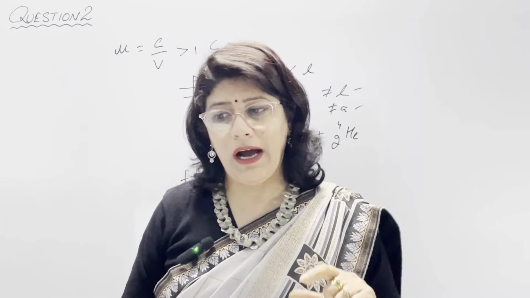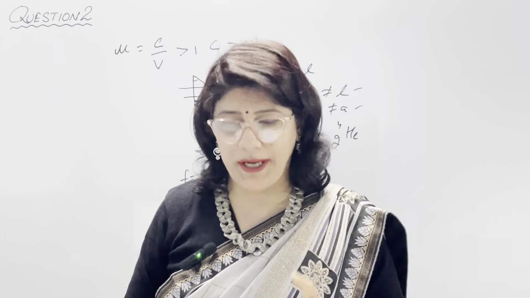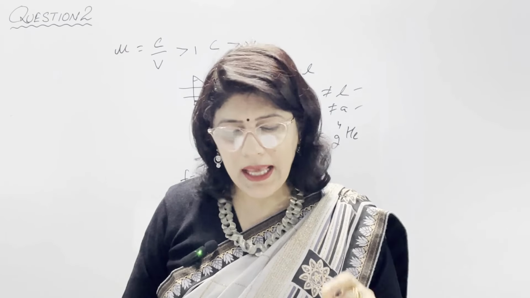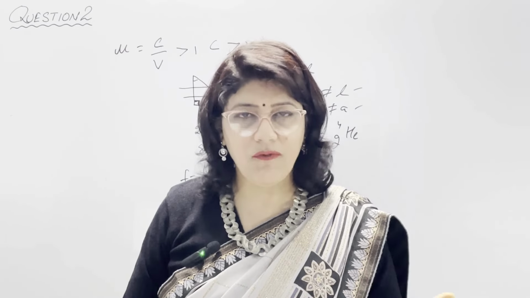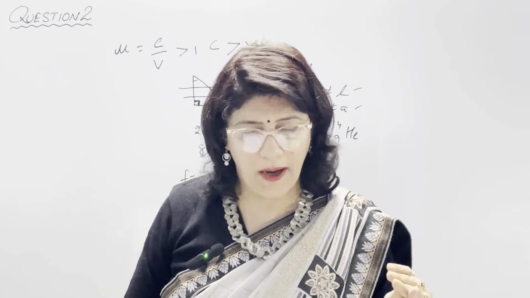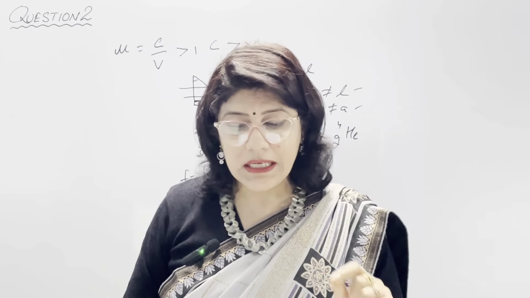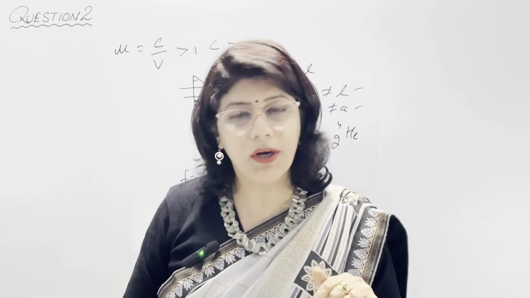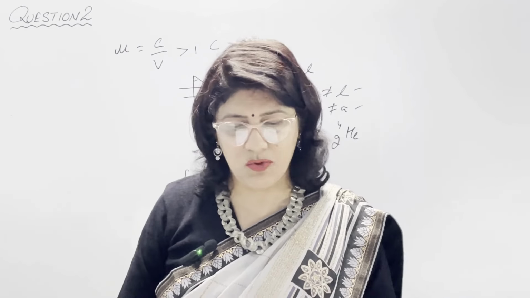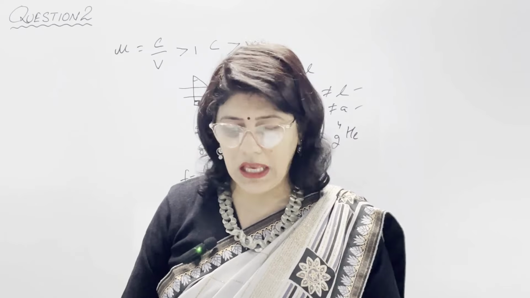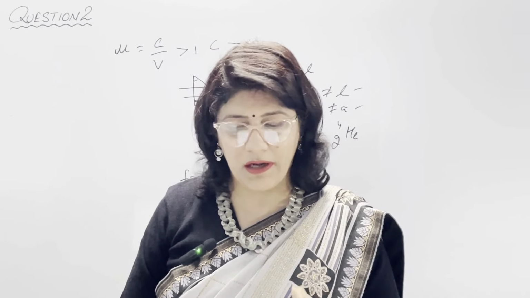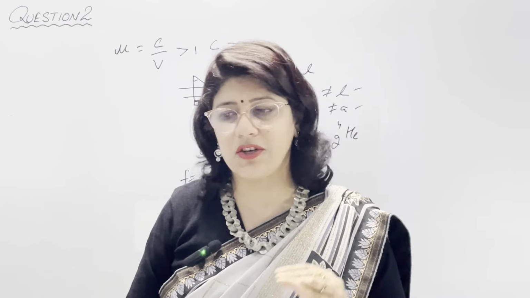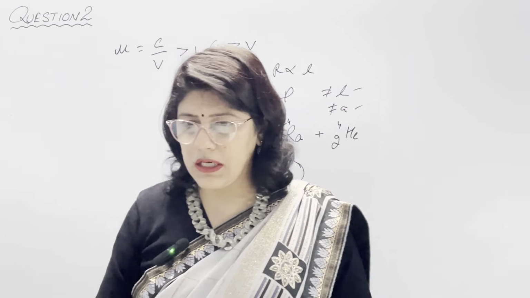In part B, they have asked how does the earthing offer protection? When an appliance is properly earthed, then any accidental contact of the live wire, if we touch it by mistake, with its metallic body results in a flow of heavy current to the appliance. So the current will not go through our body, it will go through the appliance. Earthing results in a safe and easy flow of electric current to the earth. Thus, a user is protected from any fatal electric shock. So this is the answer in brief.